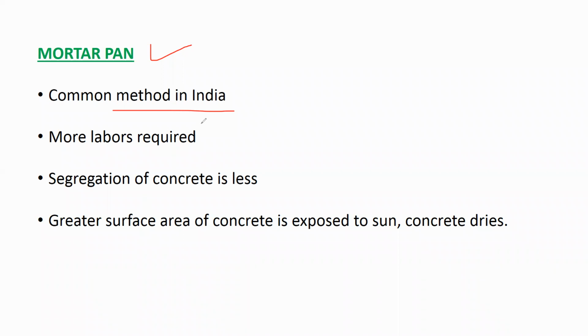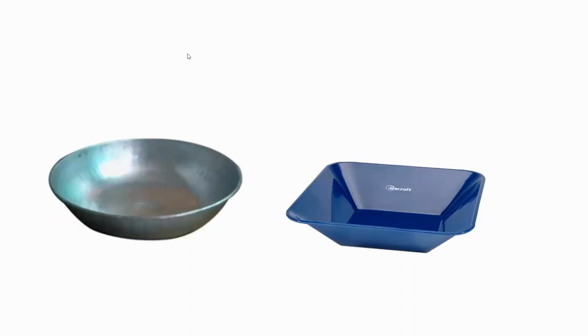Here a greater surface area of the concrete is exposed to the sun. That's why the concrete will get dry soon. So you can see the figure of this mortar pan. This is called mortar pan, or you can call it gamel. In volumetric batching also we have seen it as gamel, or mortar pan. Both are nothing but the same.